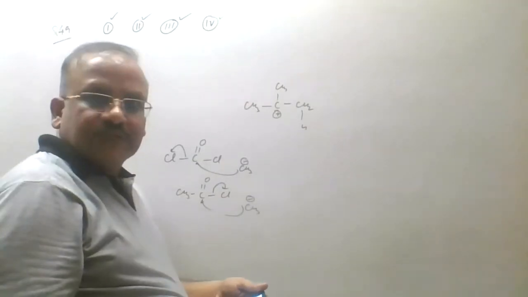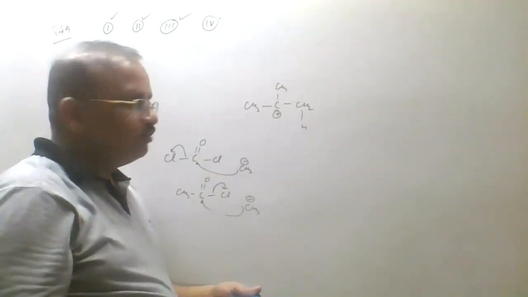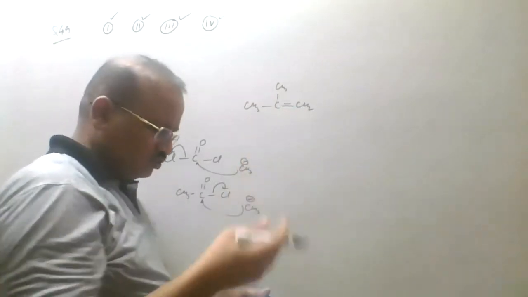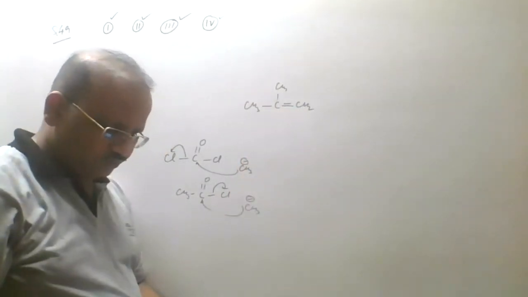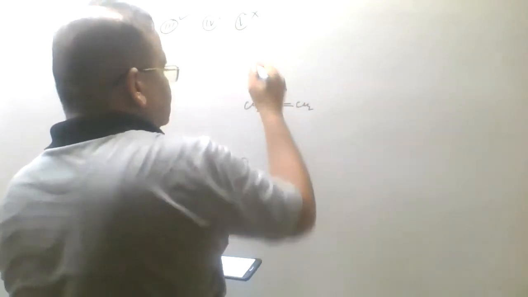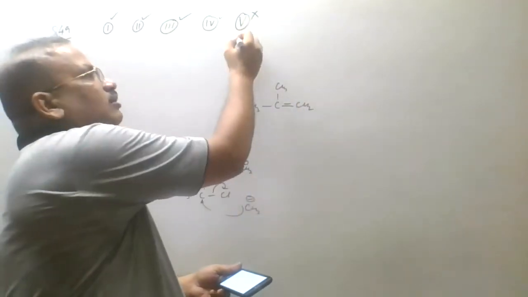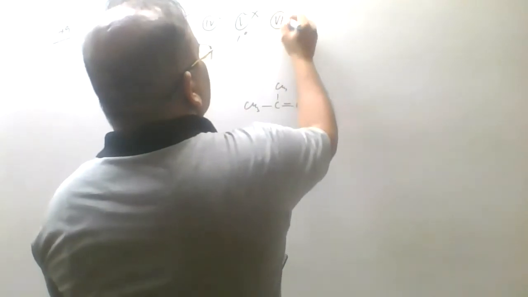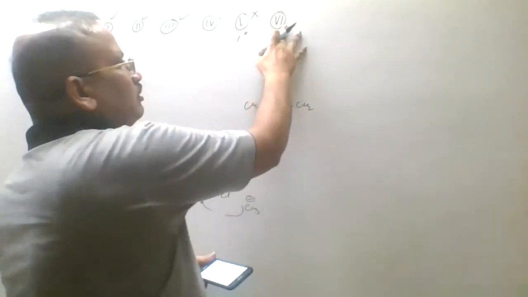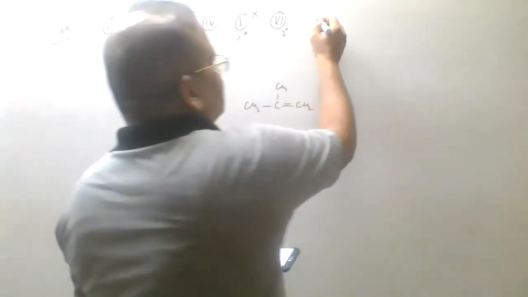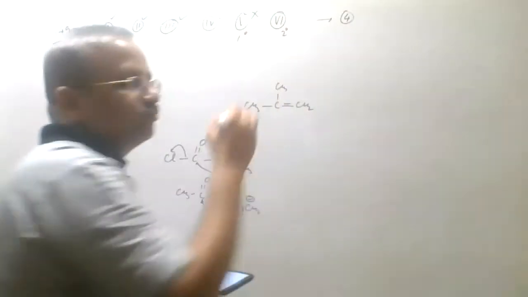फिफ्थ वाले में B2H6, it is addition of water according to anti-Markovnikov. So anti-Markovnikov में OH will be added on this side and H on this side. So it will not be the answer. तो फिफ्थ वाला आंसर नहीं हो सकता. It is not going to give the answer. It will give 1 degree alcohol. And in case of sixth में तो it is a reducing agent, so it will give 2 degree alcohol. So that cannot be the answer. Your answer is 4 in this case. 4 will be the answer.